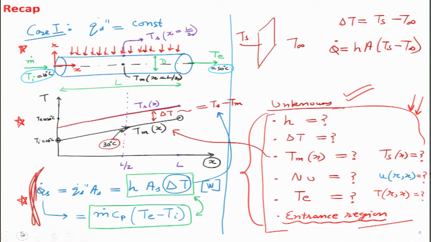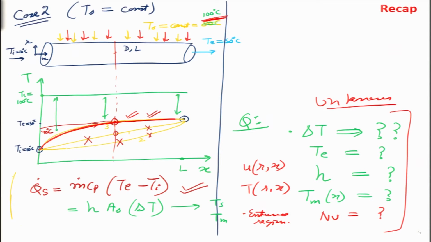In the first case we have looked at where the heat flux is constant throughout the pipe, and here we see a very interesting result that the mean temperature of the fluid increases linearly from an initial temperature to a final temperature. So in this case we have taken from 10 degrees to 50 degrees, and we applied the energy balance equation, then convective heat transfer